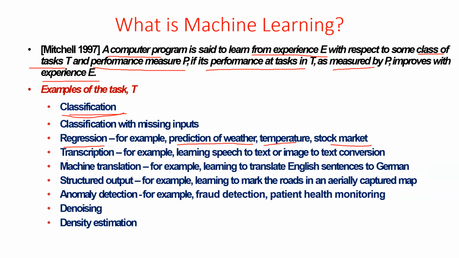Another example of a task is transcription. What is meant by transcription? Learning speech to text, all the language processing. That is converting speech to text or image to text. All that is transcription. Then coming to machine translation, that is translating English to other languages. Another example of a task is structured output, for example, learning to mark the roads. That is a planning task. Then detecting anomalies, for example, fraud detection, monitoring the health of a patient, denoising, density estimation. All these are examples of tasks.